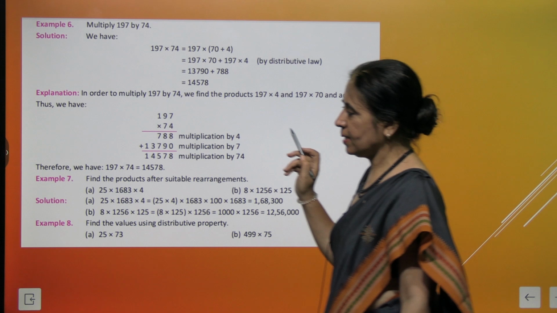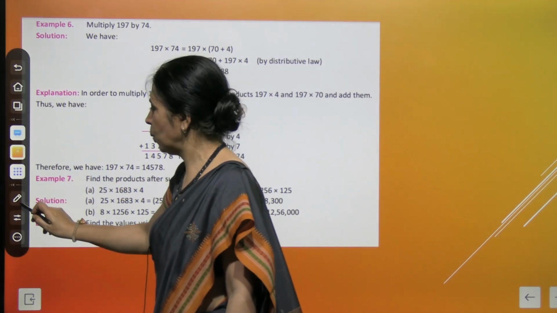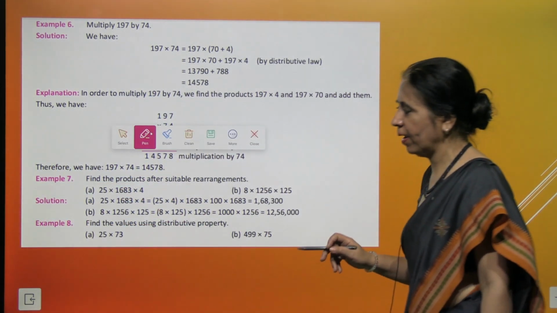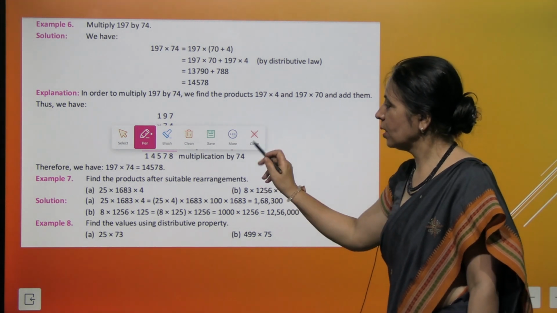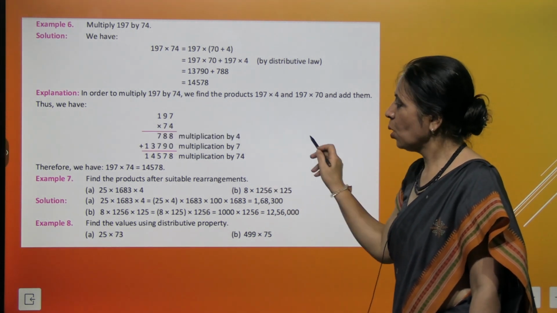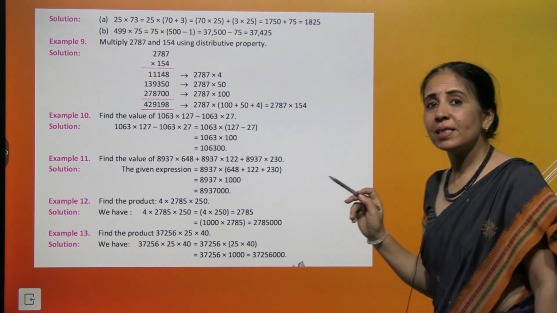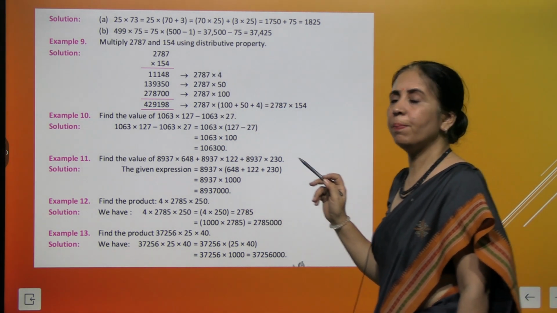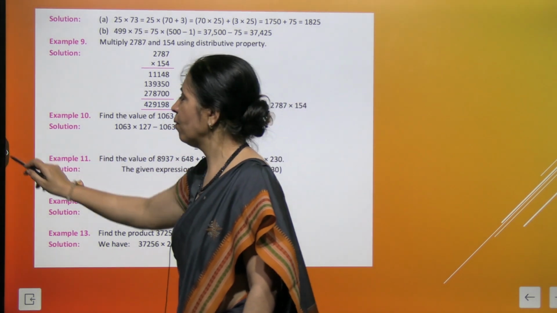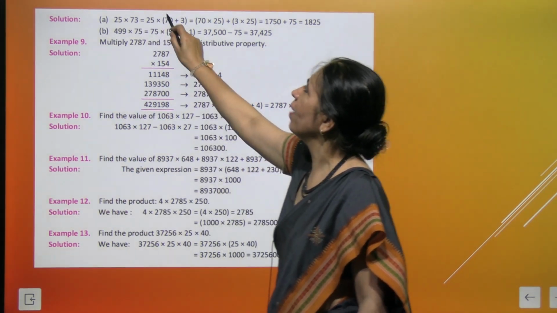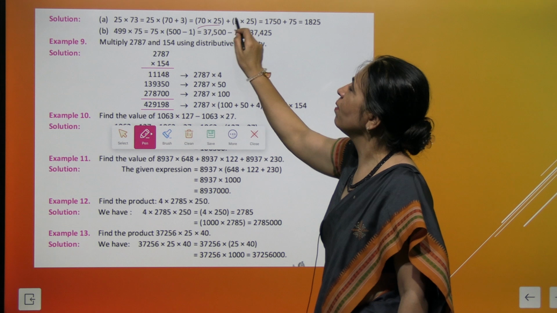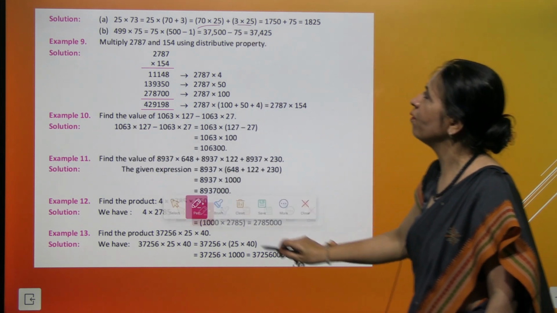Now taking the next example, example number 8, we have to solve and find the result using distributive property. So how will we do it? 25 multiply 73. We'll break 73 as 70 plus 3. And one time we are going to multiply 25 with 70. Next time we are going to multiply 25 with 3.